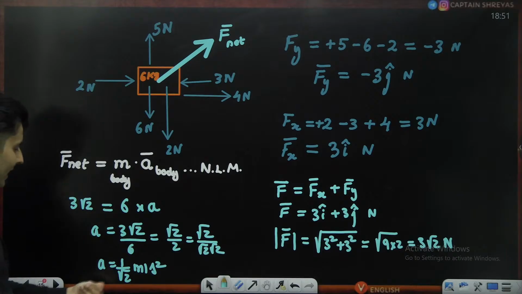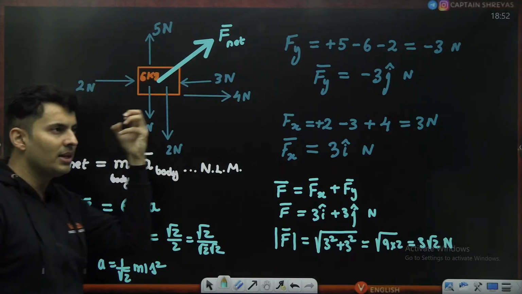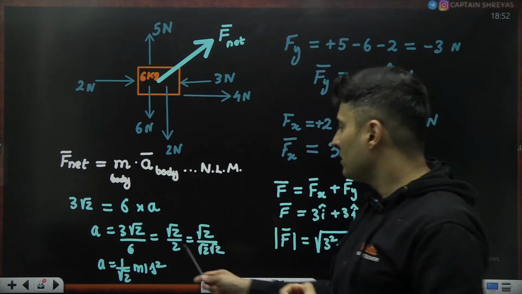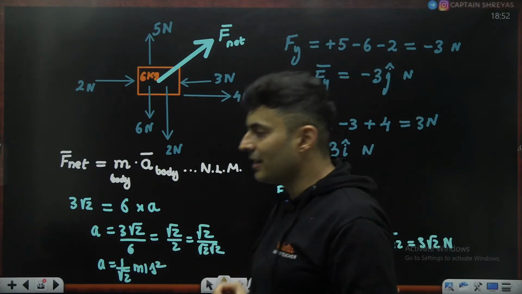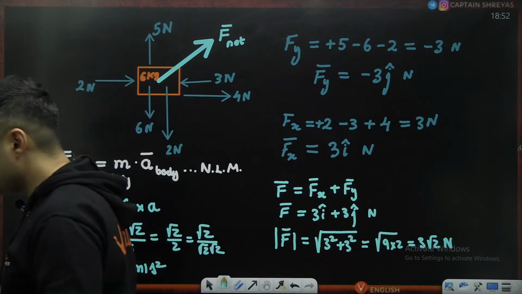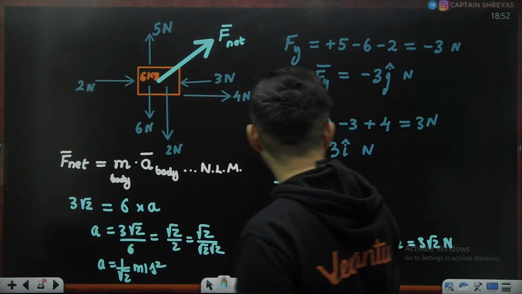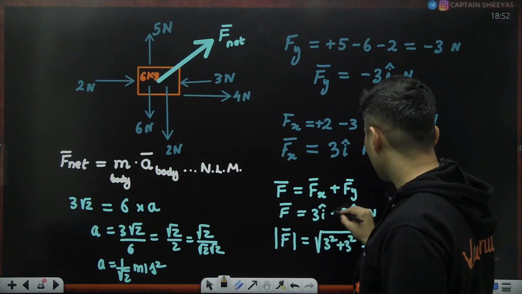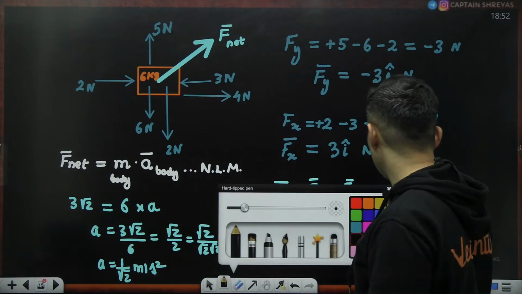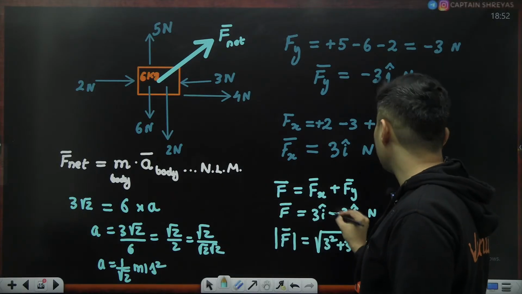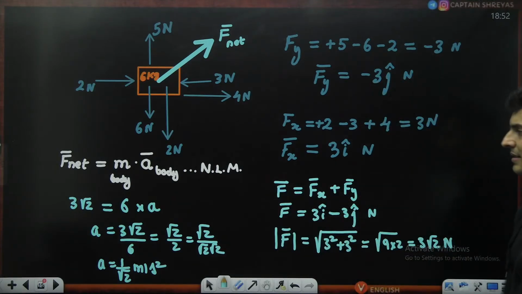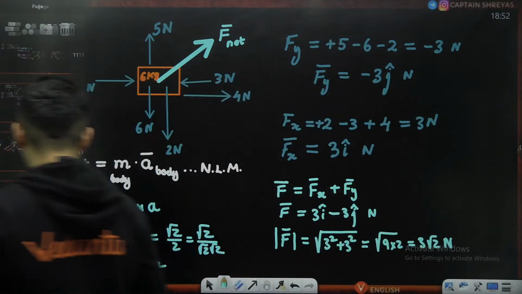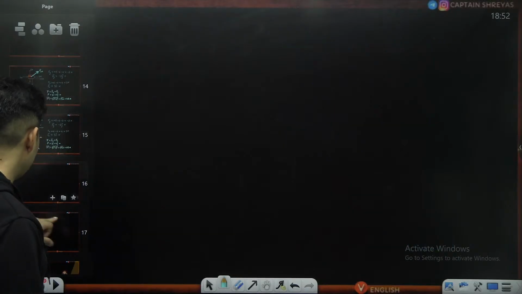So that's how you can find the acceleration when multiple forces are acting, my dear students. Is this absolutely clear? Oh, I had to put minus 3j. I think I missed that minus sign. So sorry. Yes, this was 3i cap minus 3j cap. But when you square it, it doesn't matter. The magnitude will be the same. Correct. Cool.